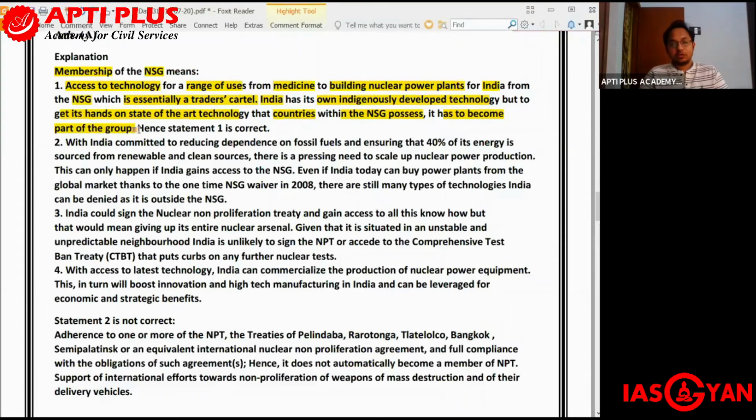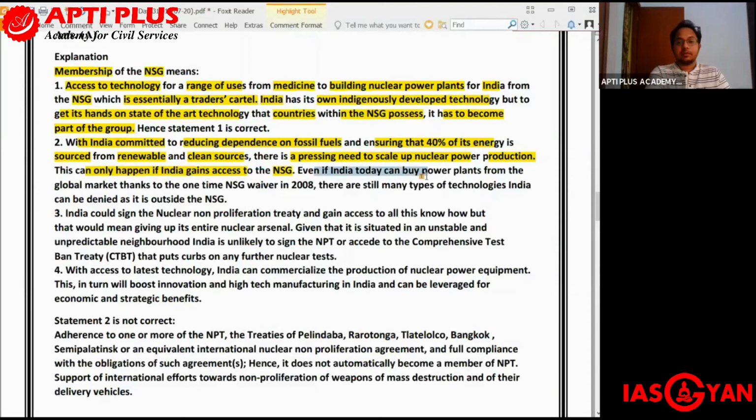Once a country becomes a member of NSG, it becomes eligible to receive state-of-the-art nuclear technology. India does have indigenously developed nuclear technology, but to get state-of-the-art technology, it is necessary for India to become a part of the NSG. Next, with India committed to reducing dependence on fossil fuels and ensuring that 40% of its energy is sourced from renewable and clean sources, there is a pressing need to scale up nuclear power production, and this can only happen if India gains access to the NSG.